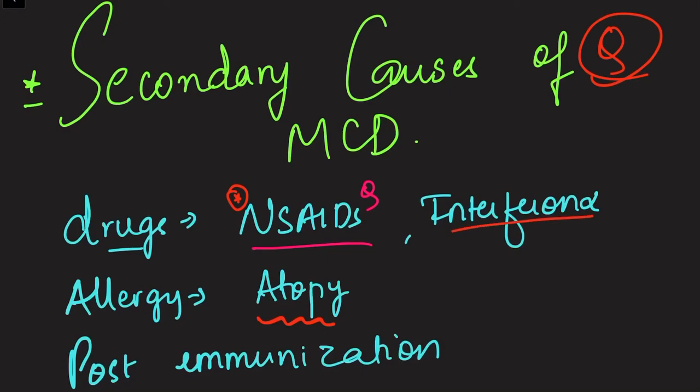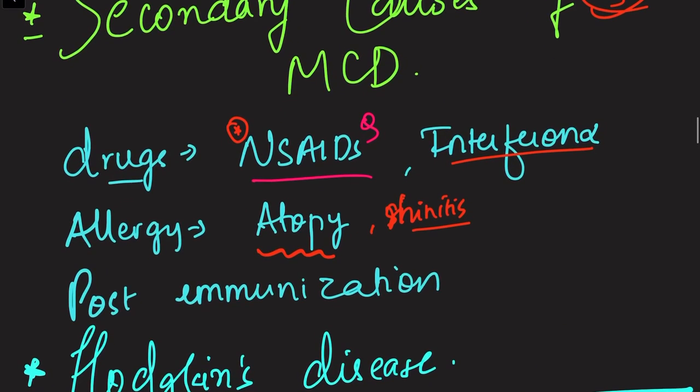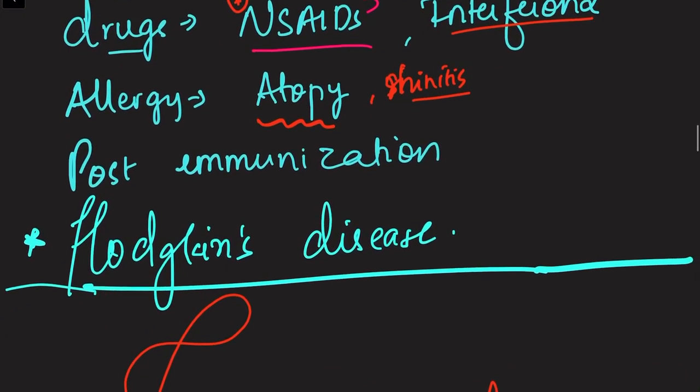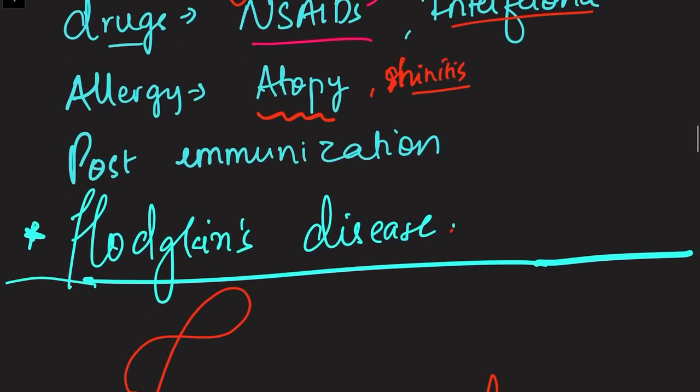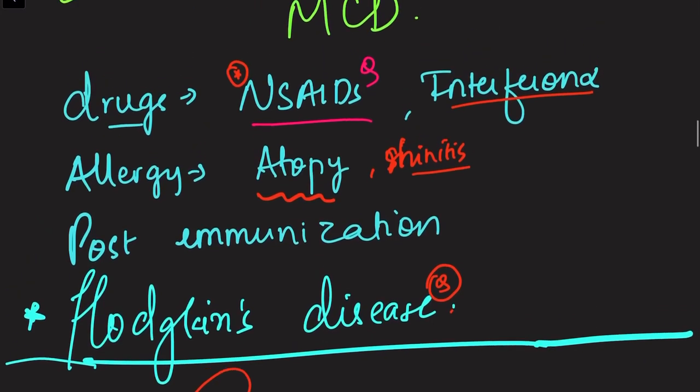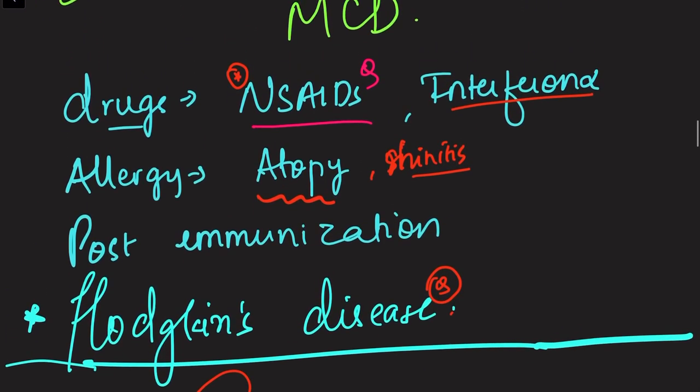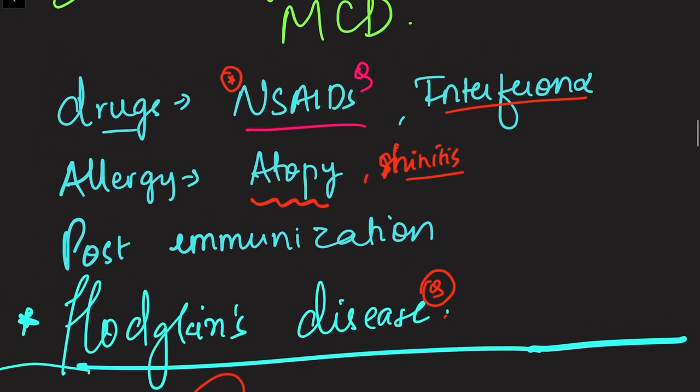And we also have interferon alpha. Any type of allergy like rhinitis or atopy, okay, etc., can be linked with minimal change disease. Okay, rarely post immunization can also be there, and earlier I told you Hodgkin disease can also be a cause of secondary minimal change disease. Okay, so remember this: NSAIDs, allergy, post immunization, and Hodgkin's.